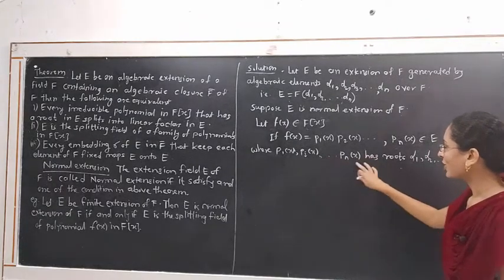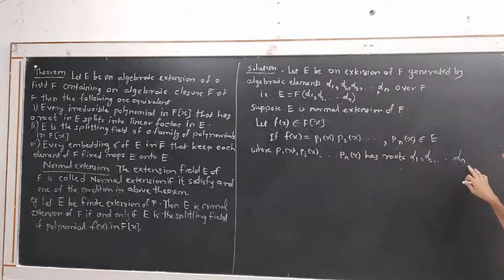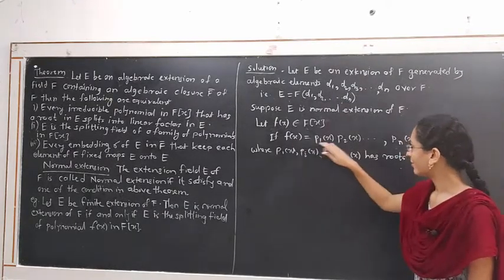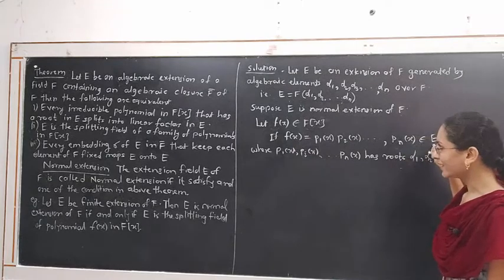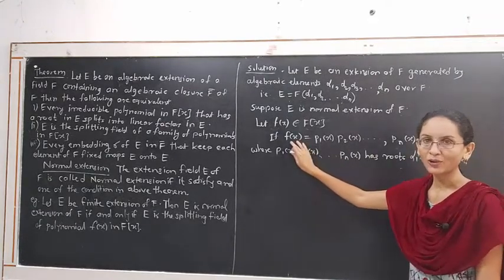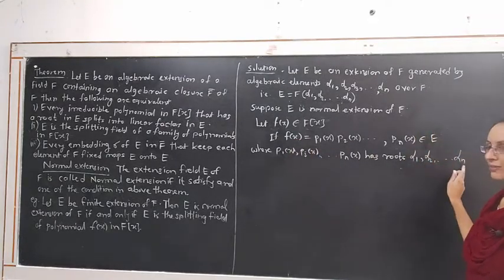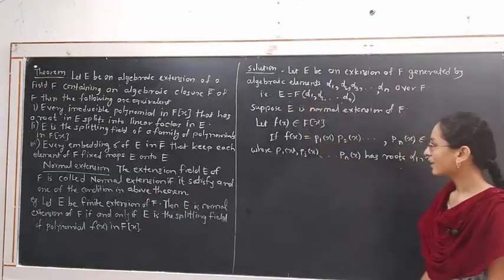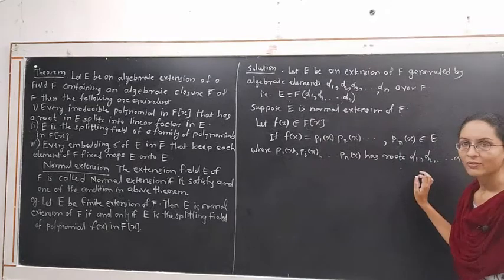If all these polynomials have roots alpha 1, alpha 2 up to alpha n, then it is clear that as f(x) factorizes in E, f(x) has all the roots alpha 1, alpha 2, alpha n belonging to this extension E of F. Hence, E is the splitting field of f(x).